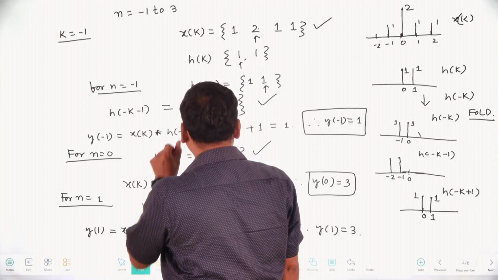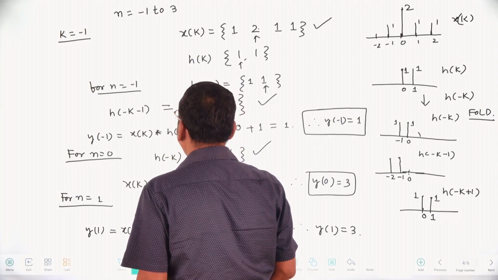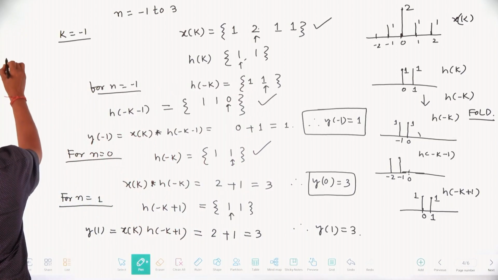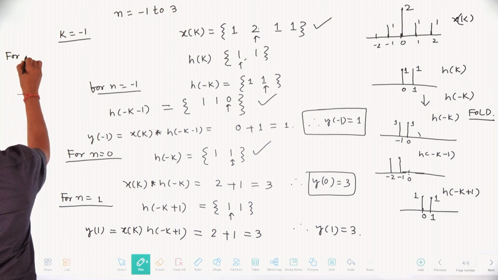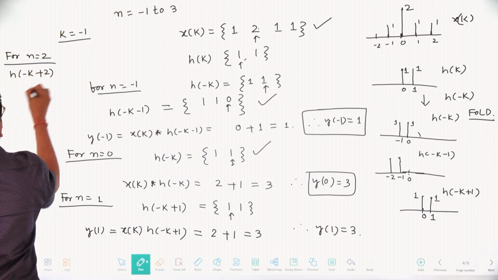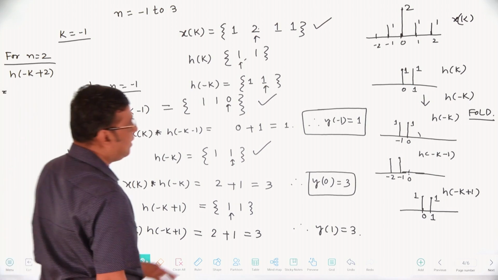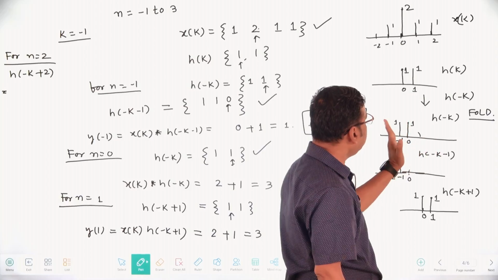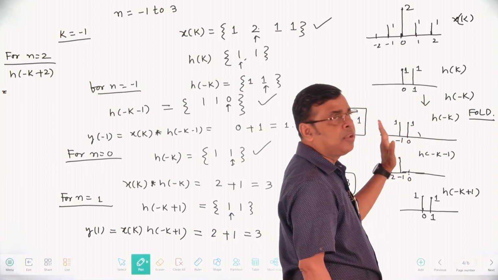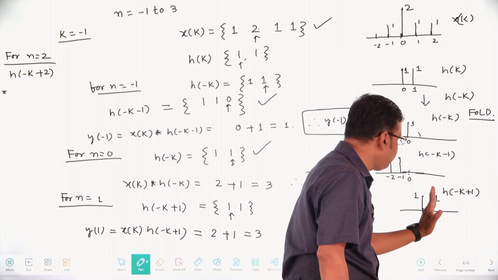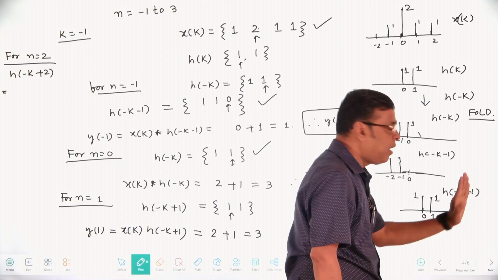Then come to n equal to 2. For n equal to 2, that is h of minus k plus 2. Minus k plus 2 means each sample is shifted to the right by 2 units, or minus k plus 1 means the sequence is shifted to the right by 1 unit.